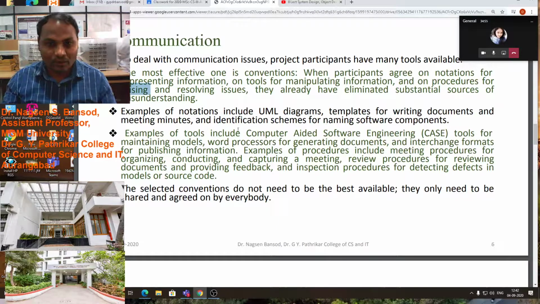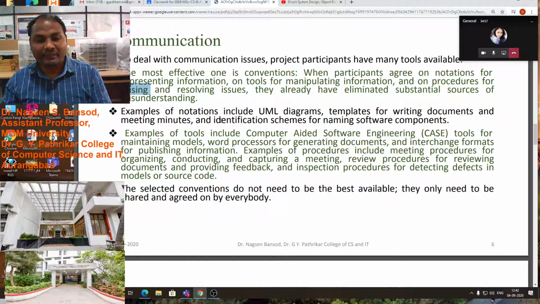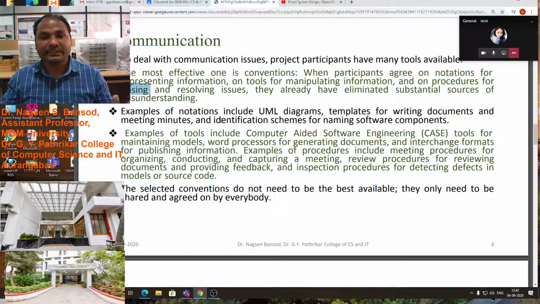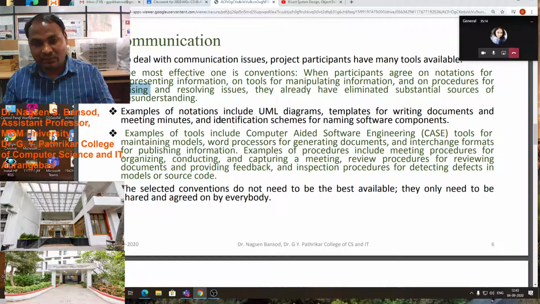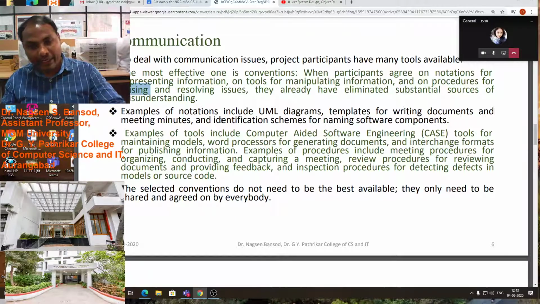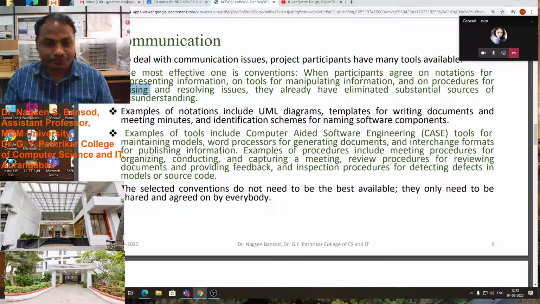Why do we communicate with the client? To design the software, how the software will be, we draw it with the help of UML diagrams and documentation, and we explain it again to the client. This is the procedure of communication about software development.